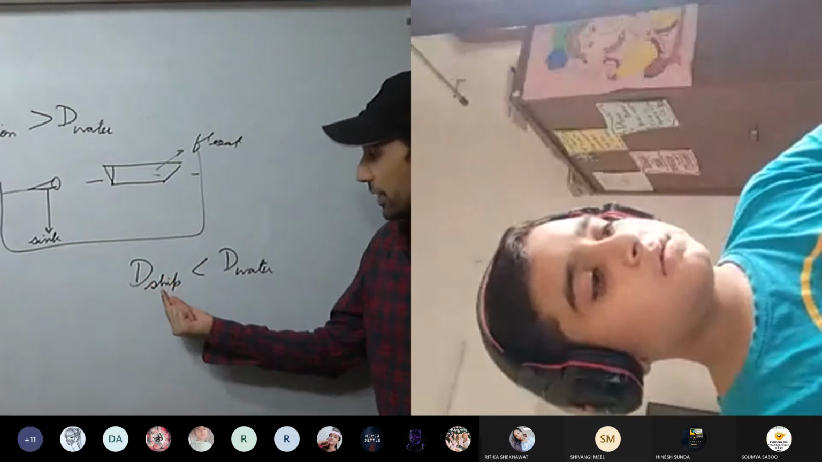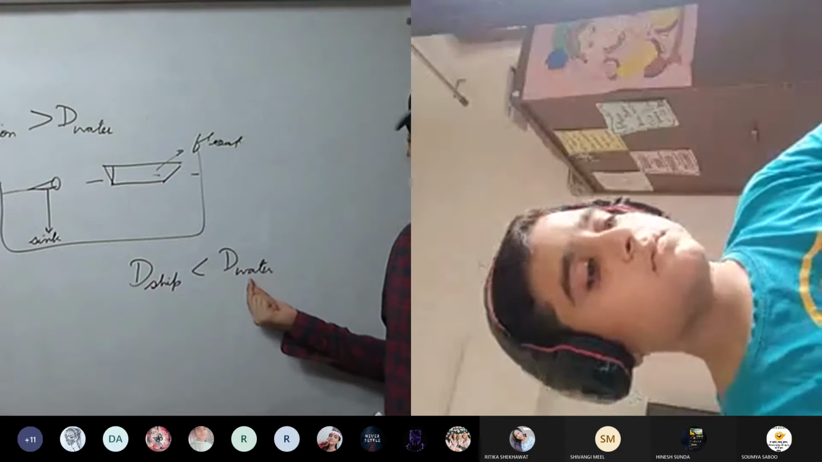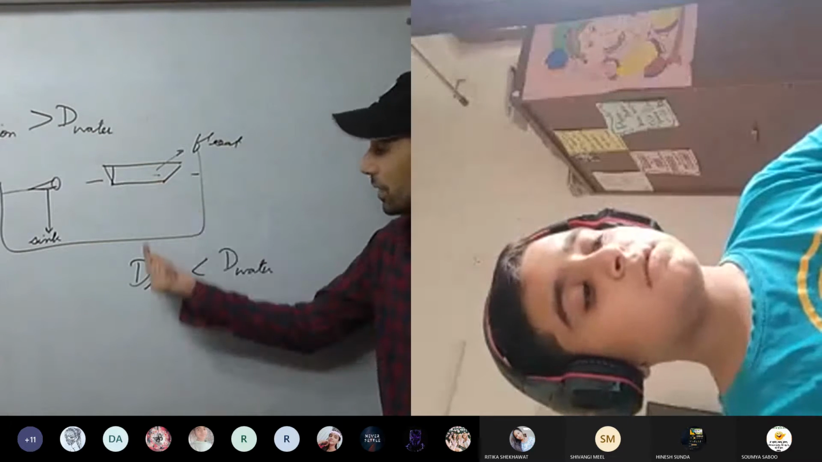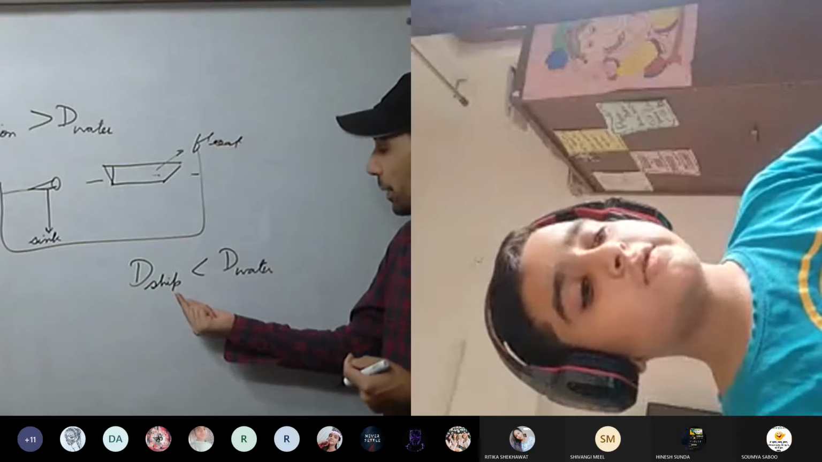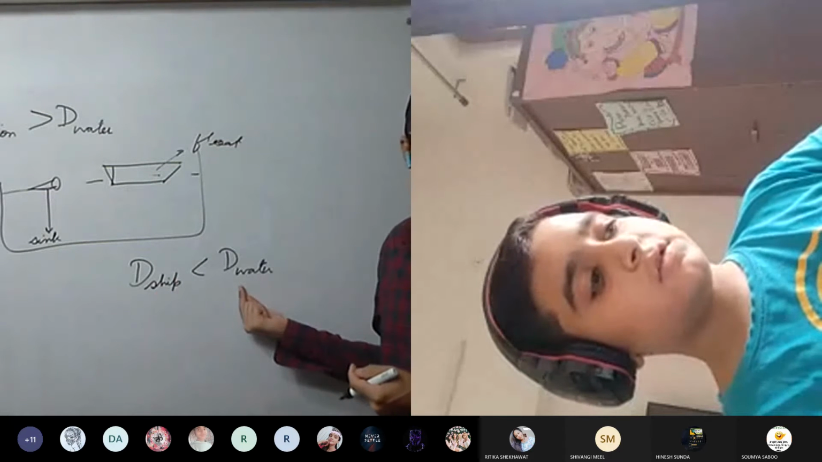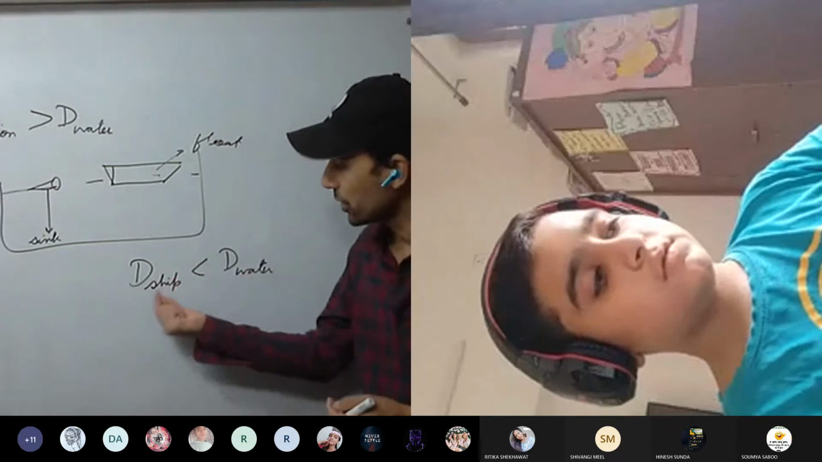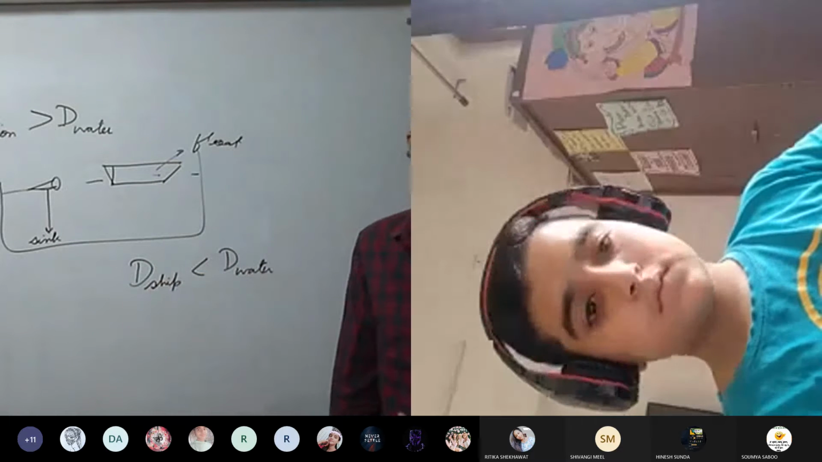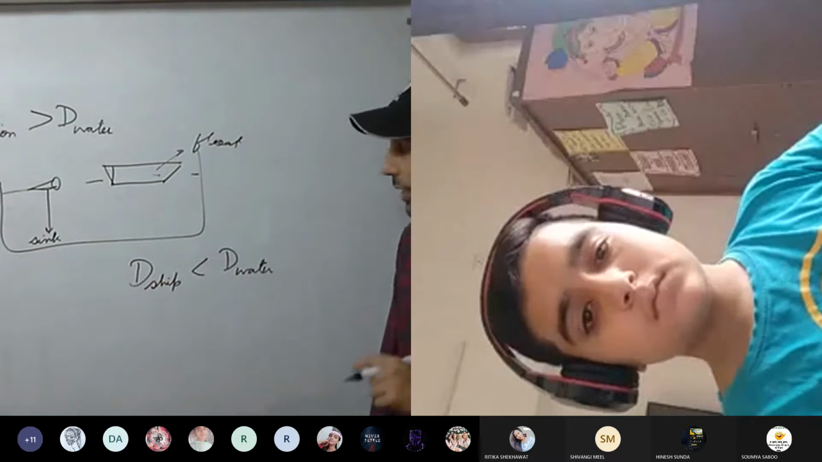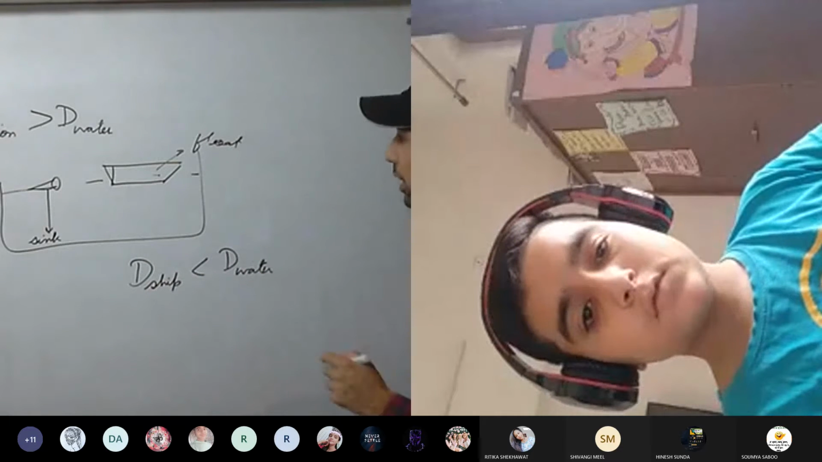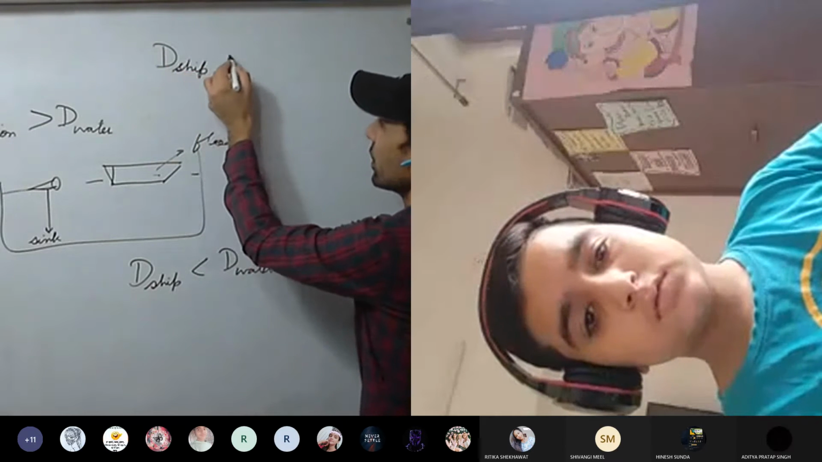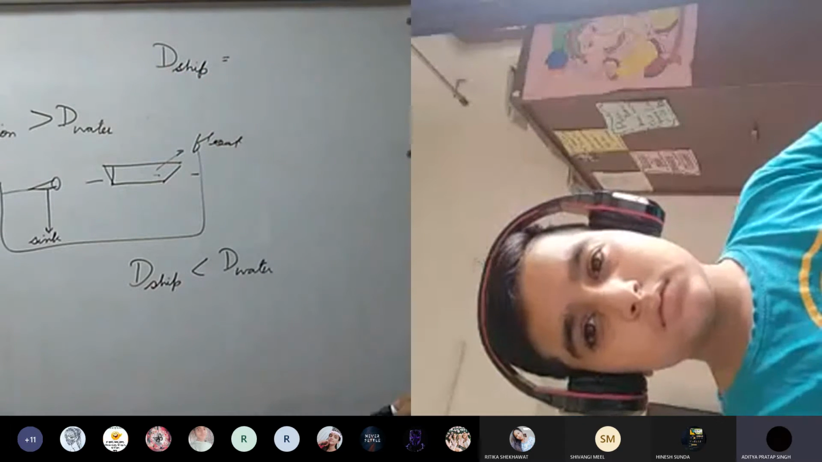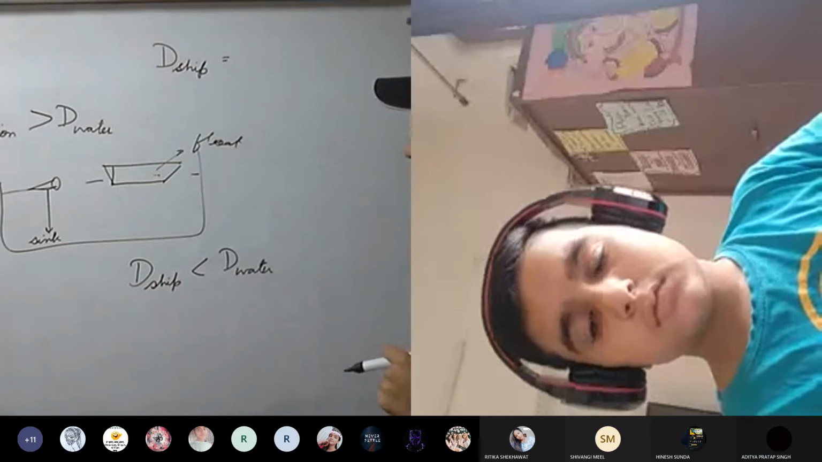That is, the density of the ship must be less than the density of the water, but the ship is made up of iron, and iron is more dense as compared to water. But still, why does the ship not sink? Other materials are also used, but that's not the main reason.